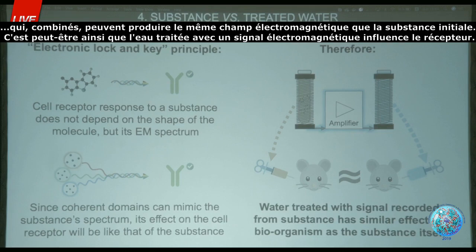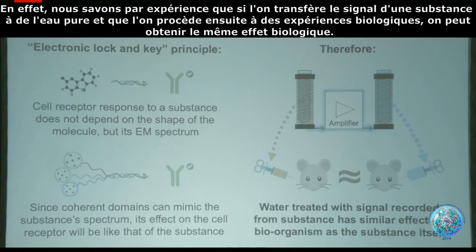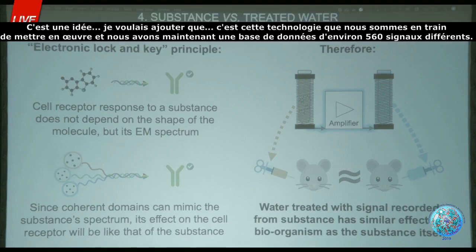Maybe that's how water treated with an electromagnetic signal influences the receptor. We know from experiment that if we have the substance, transfer the signal to pure water, and then use it in a biological experiment, we can get the same biological effect. So this is the idea.